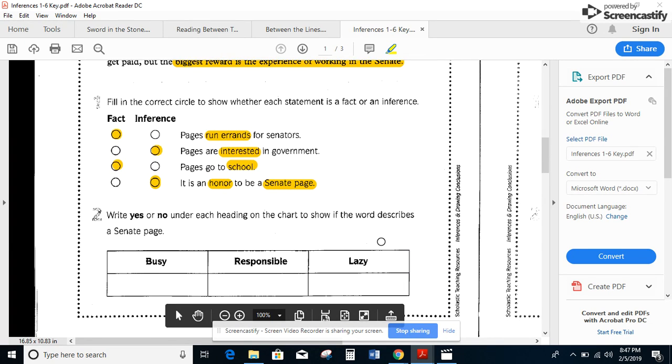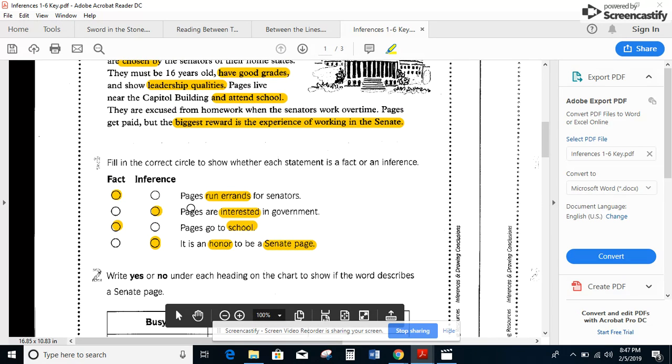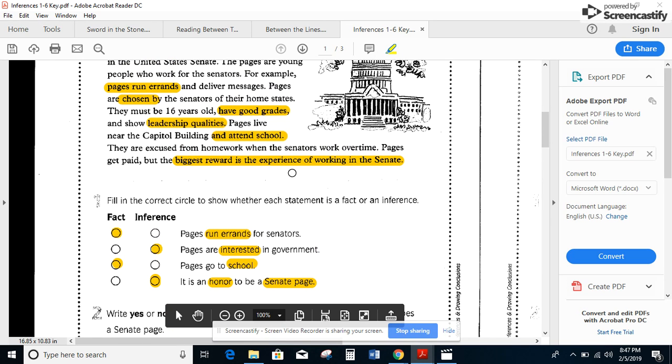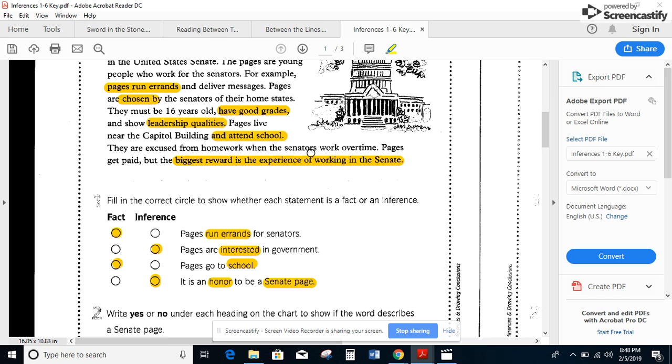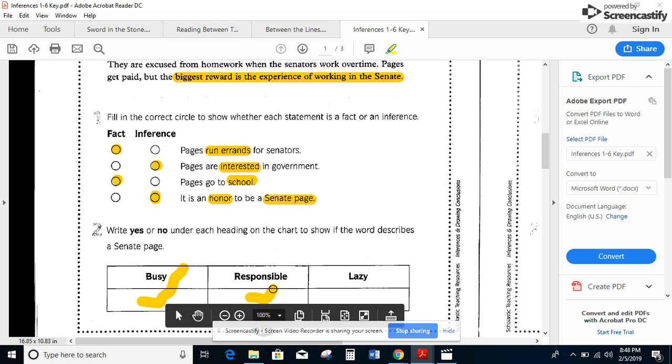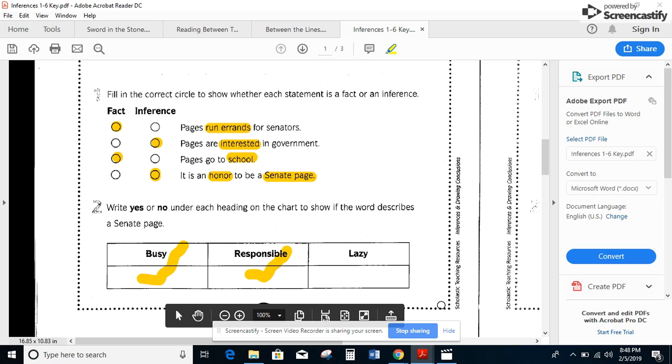Okay. Number 2 says to write yes or no under each heading on the chart to show if the word describes a Senate page. Okay. A page is busy. Well, if they have to be excused from homework because there's so much work when the senators work overtime, it is fair to say that they are busy. Okay, so we're going to check that one off. If they are responsible, well, to have good grades and to show leadership qualities and to do that much work, it's fair to say that they are responsible. Okay, but to keep up with all of that, there's no way that they could be lazy. So they would not be a lazy person in this position.